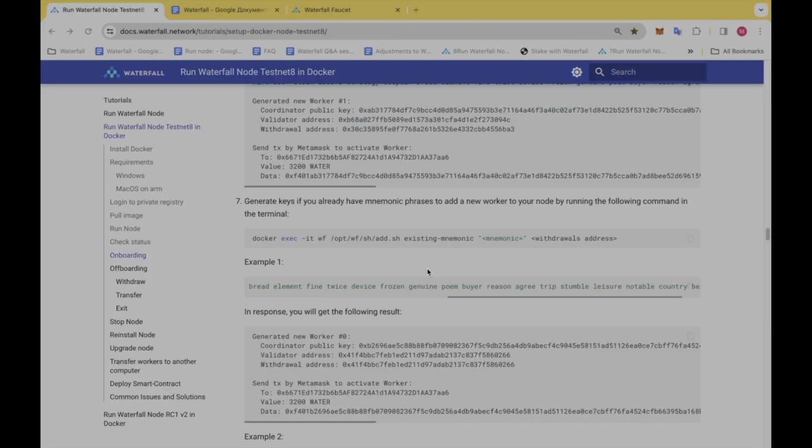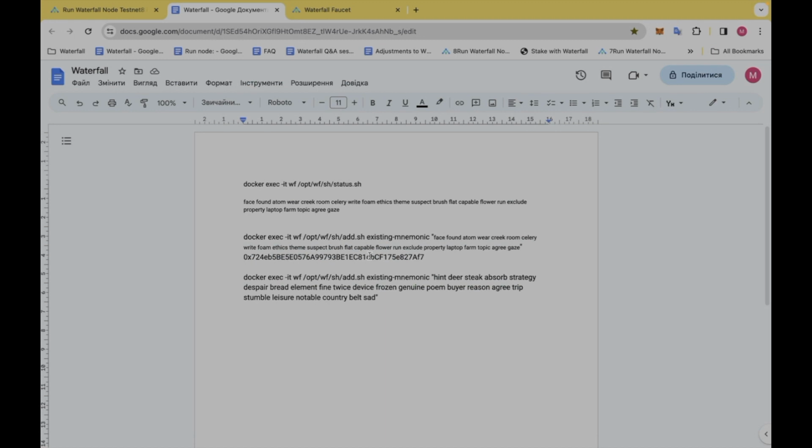Now that we have a mnemonic phrase, we can generate keys and add a new worker. We can use command point 7 for it. For security purposes, we highly recommend adding the withdrawal address to this command. Here is my mnemonic phrase, here is my withdrawal address.